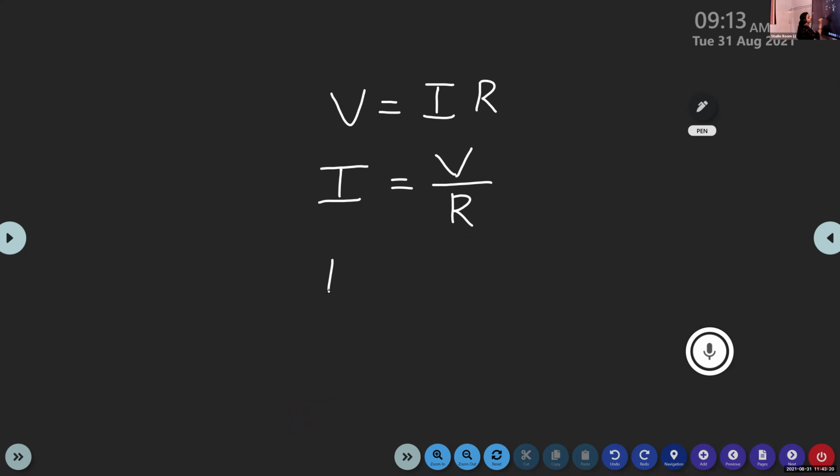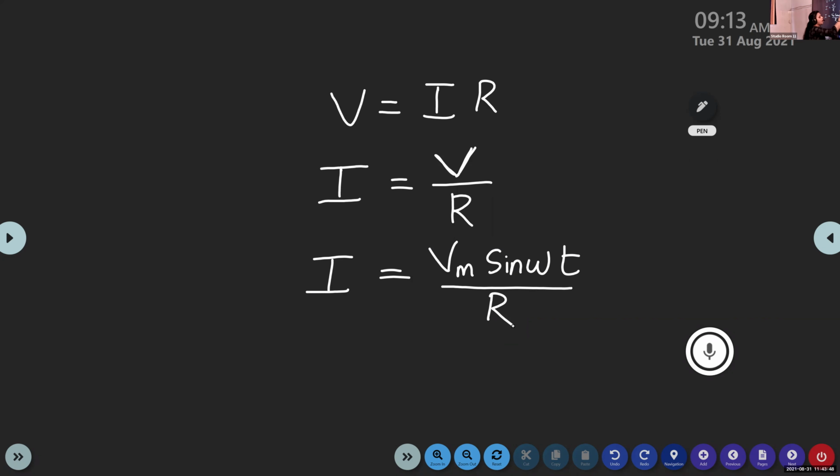Here we are applying an alternating source of EMF, so instead of V, we can write Vm sin omega t. I is equal to Vm sin omega t divided by R.